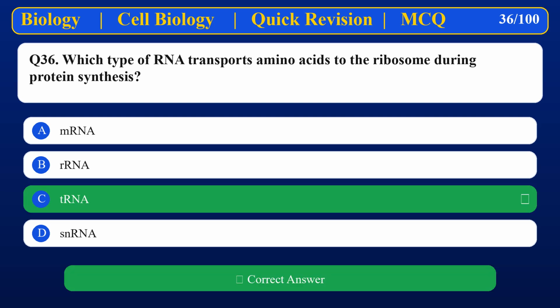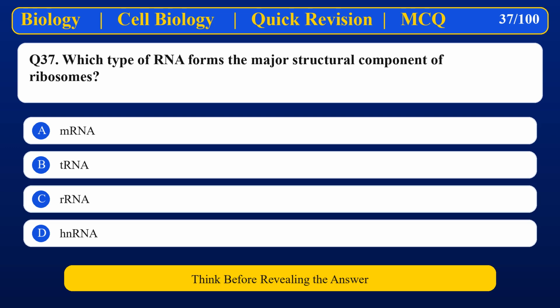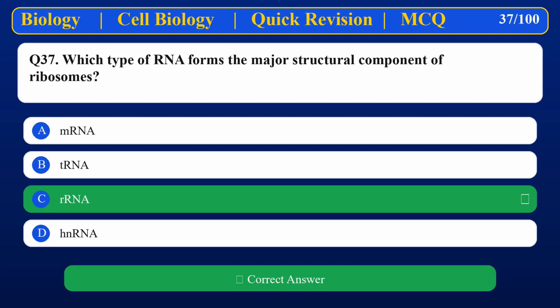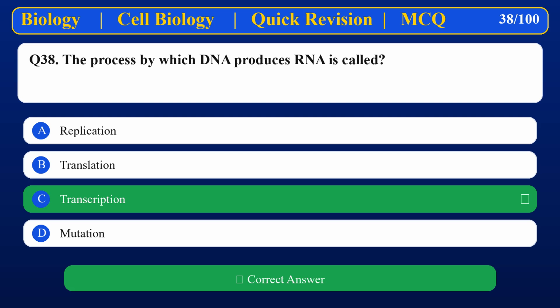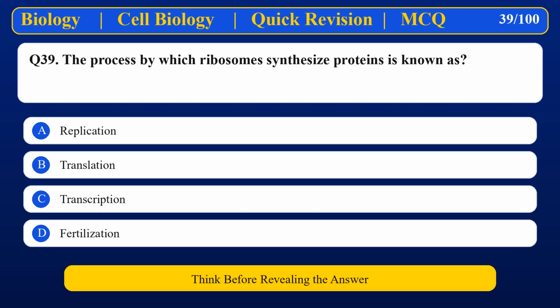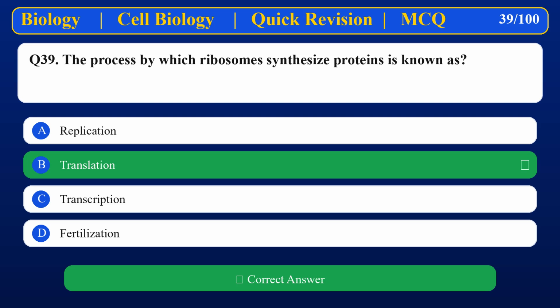tRNA. Which type of RNA forms the major structural component of ribosomes? rRNA. The process by which DNA produces RNA is called Transcription. The process by which ribosomes synthesize proteins is known as Translation.